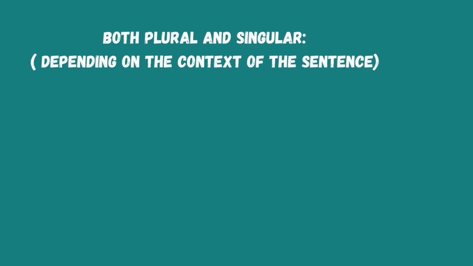It's a little bit confusing, but don't worry, I'll give you examples later on where we can compare the context, which is singular and plural. But for now, let's find out the examples of indefinite pronouns which are both singular and plural. These are all, any, more, most, none, some.